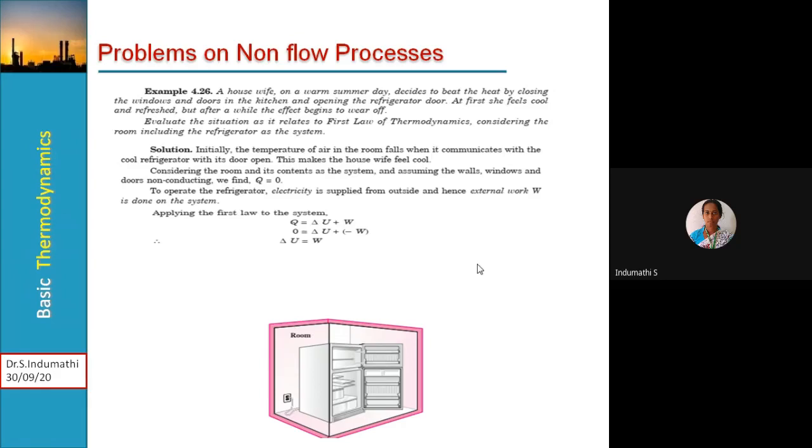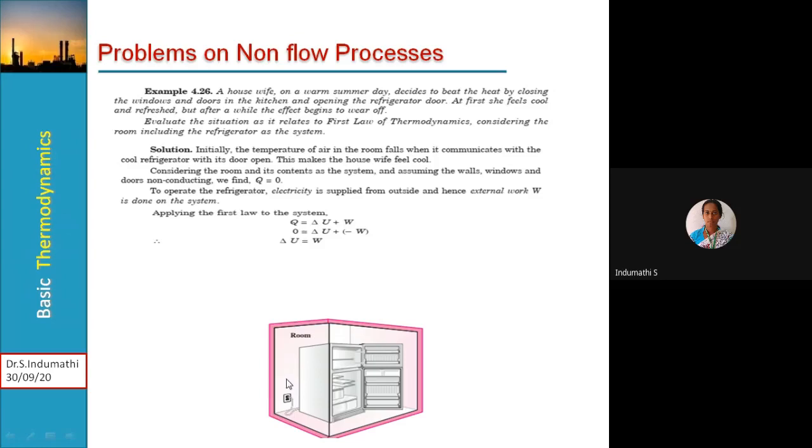Initially, the temperature of air in the room falls when it communicates with the cool refrigerator with its door open. So this makes the housewife feel cool. First of all, what is the system? The room and its contents as a system, and assume the walls, windows, and doors are non-conducting. In such a case, Q is equal to 0.